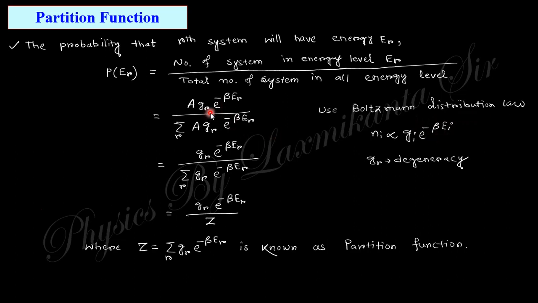So using this law, you write down the summation over the total states of energy Er. Okay, so this gives you the result where the common factor cancels out. This is taken as Z, which is known as the partition function. So the partition function is the total arrangement which can be possible in this system. Okay, so this is the partition function, summation of gr exponential of minus beta Er.